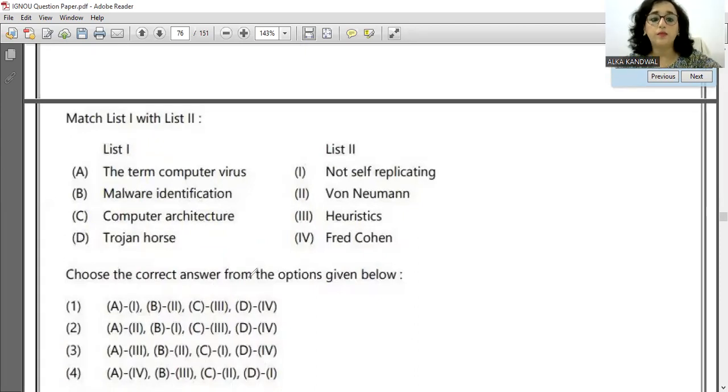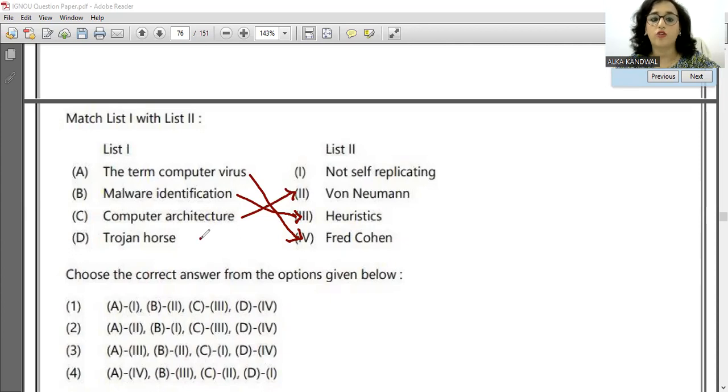Now, the term computer virus. Who gave the term computer virus? Yes, Fred Cohen. So Fred Cohen will be for the first one. Malware identification, that is the heuristics. I gave you in the previous session also, computer architecture was given by John von Neumann. So this is the answer.